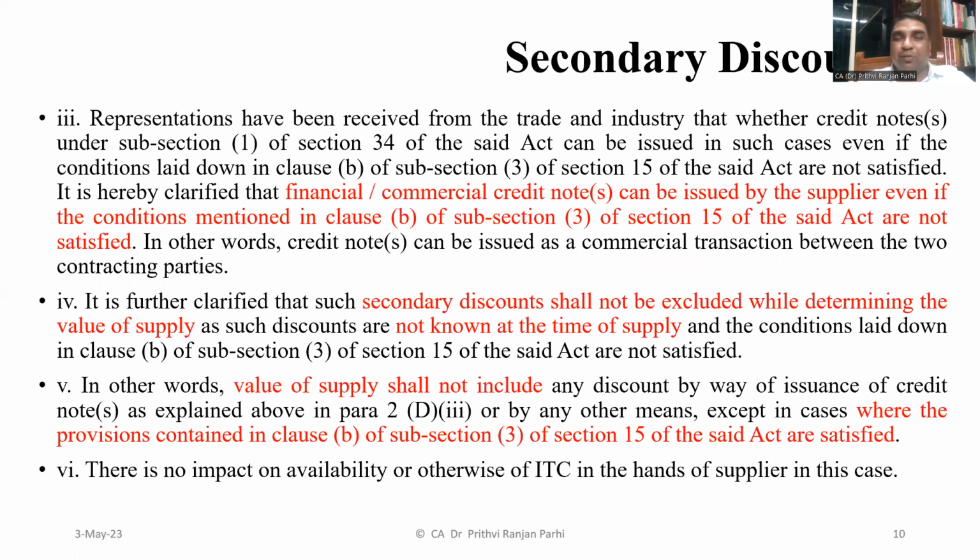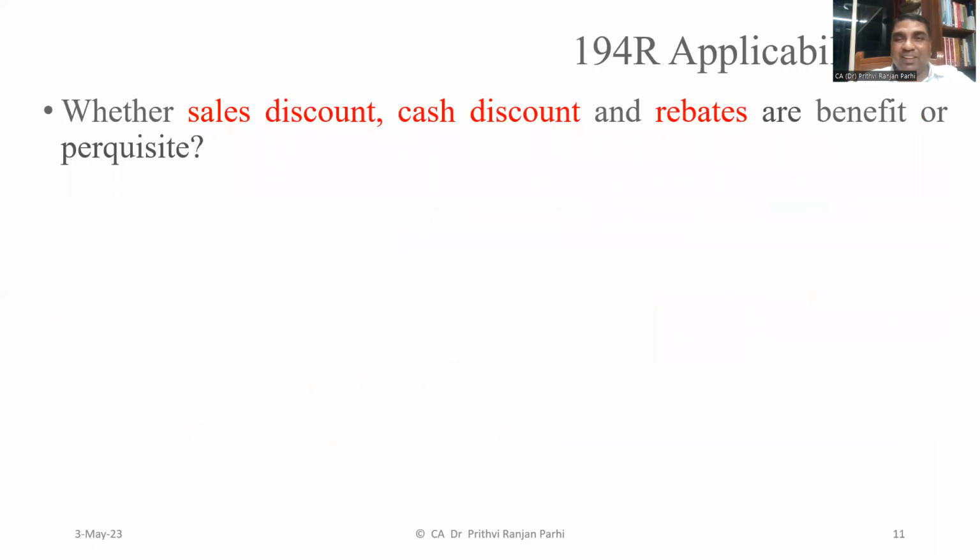But the other types of discount discussed, such as staggered discount, volume discount, year-end discount, if the conditions mentioned in section 15(3) are satisfied, will be reduced from the taxable value. The circular again clarifies ITC is not going to be affected. The circular is very clear.